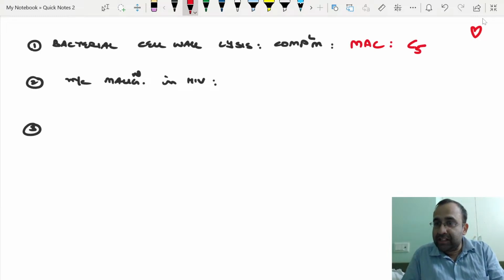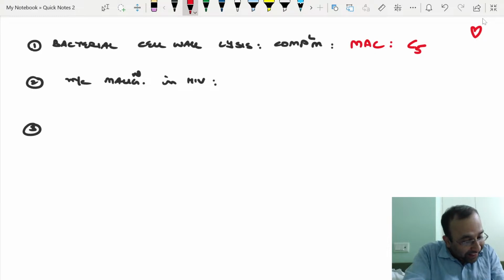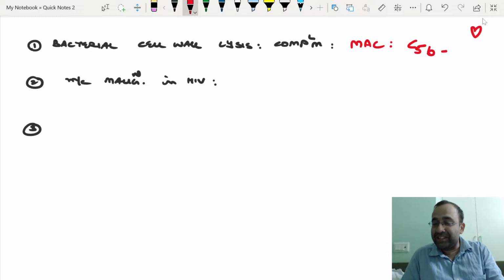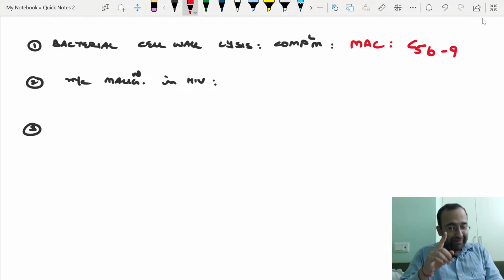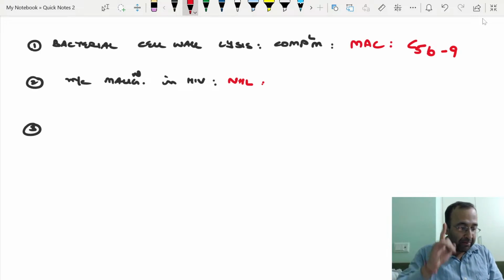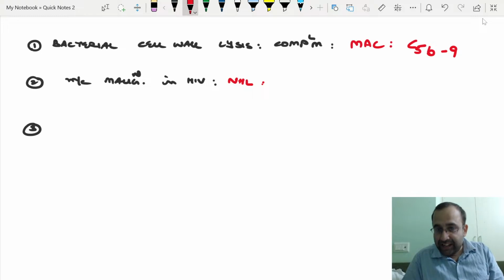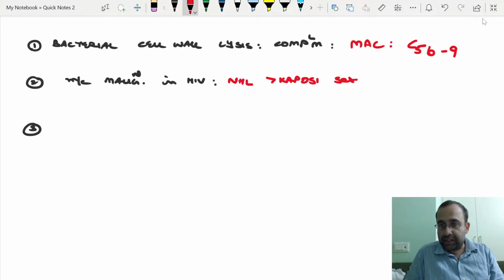MAC, which C5, A or B? C5B to C9, C5B 6789. Most common malignancy, NHL, non-Hodgkin's lymphoma. Not Kaposi. Non-Hodgkin's lymphoma followed by Kaposi sarcoma.